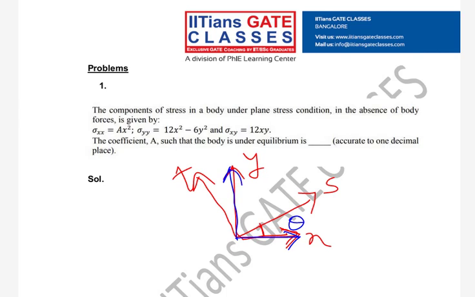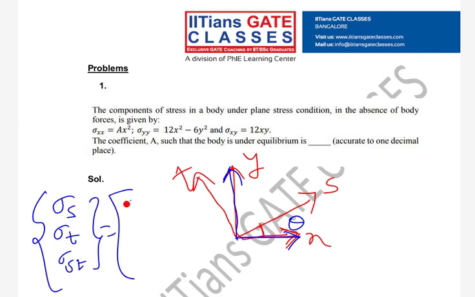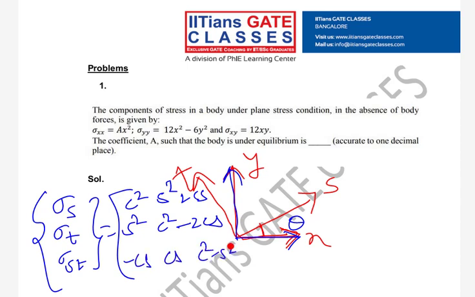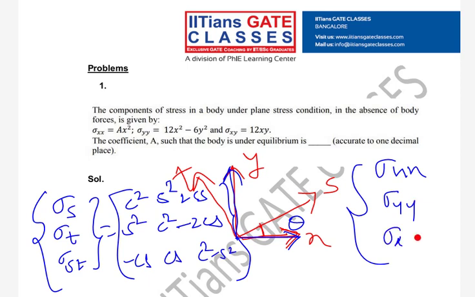from this initial known, then you can use your transformation matrix and find your stresses sigma s, sigma t, sigma st. And for this we always use a matrix. Anyone knows what this is? c square, s square, 2cs; s square, c square, minus 2cs; minus cs, cs, c square minus s square, into sigma xx, sigma yy, sigma xy.